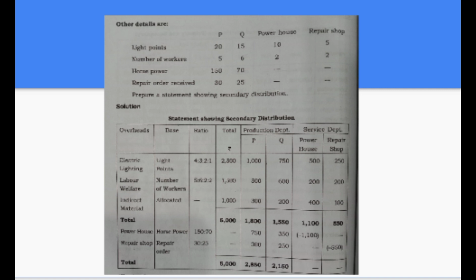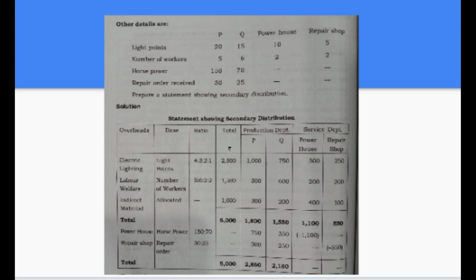First we have to reapportion 1100 rupees of powerhouse department to production departments P and Q in the ratio 150 to 70. And the second service department, repair shop, the total overhead expense is 550 and it is to be apportioned among the production departments P and Q in the ratio 30 is to 25.